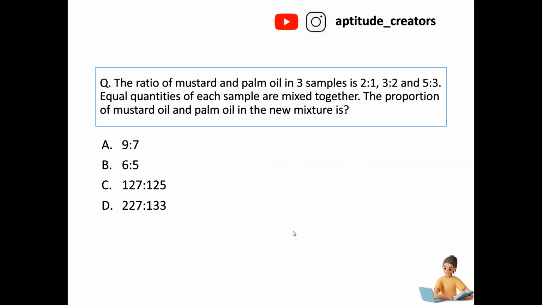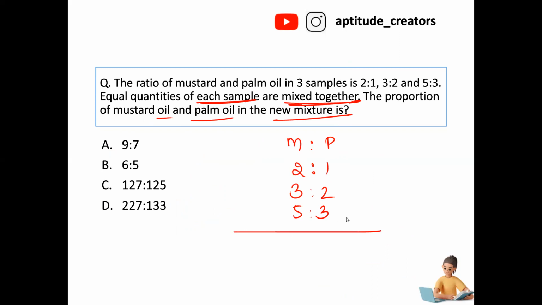Next, the ratio of mustard and palm. Mustard and palm, 3 samples: 2:1 ratio, 3:2 ratio and 5:3 ratio. Equal quantities of each sample mixed together. The question is the proportion of mustard oil to palm oil in the new mixture. If three samples are mixed together, what is the resultant value the person is asking?